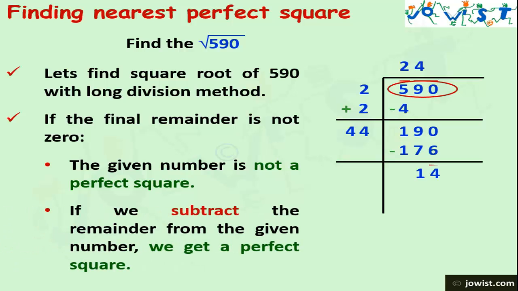And the second thing is, if we subtract the remainder 14 from the given number, that is 590, we get a perfect square. 590 minus 14, we get a result of 576.